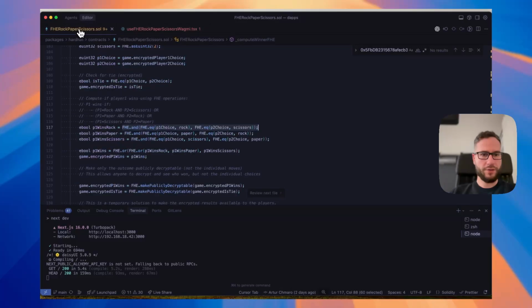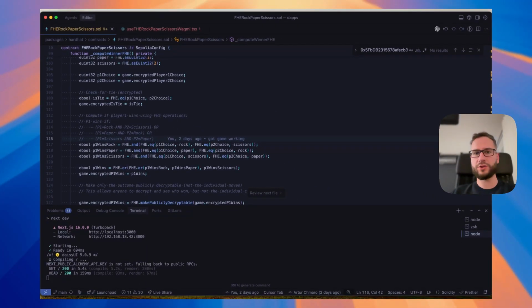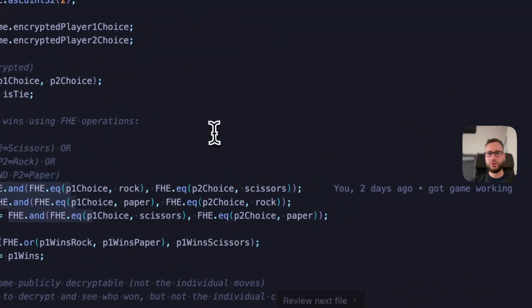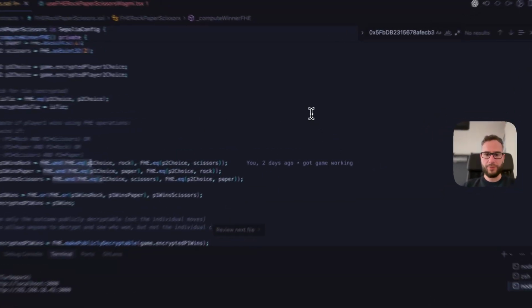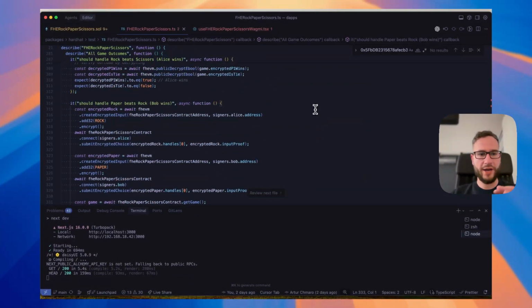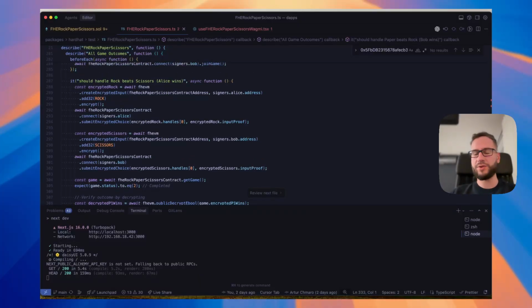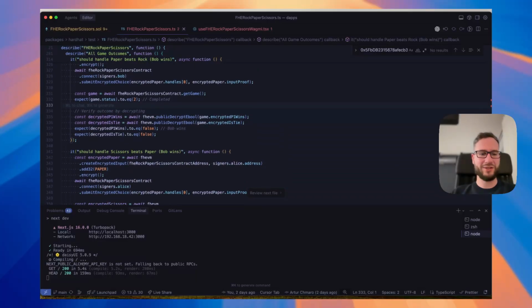And of course, all of that is implemented here. This whole smart contract is a bit different than a regular Solidity smart contract because here we have some FHE operations. If you are curious how this works, just check the repository. I also prepared tests for this particular contract, so we have all the examples covered here. All kinds of scenarios, like who can decrypt the results. We have also checked that if the game is started, other players are not able to join it, that the same player shouldn't be able to join it twice, and so on.